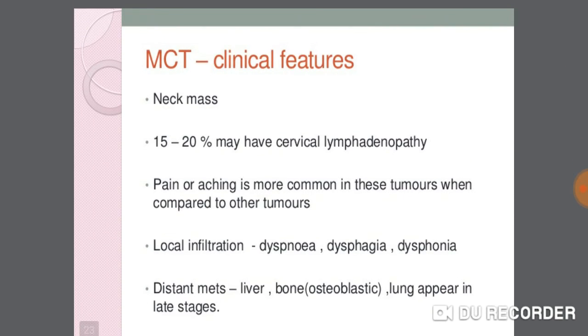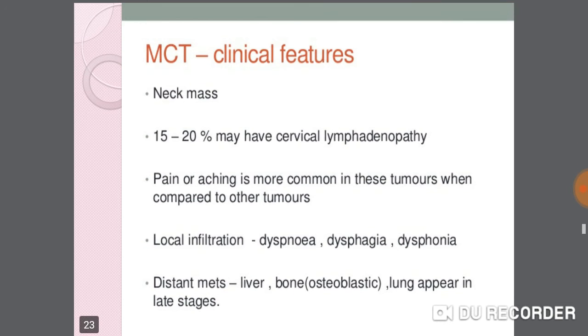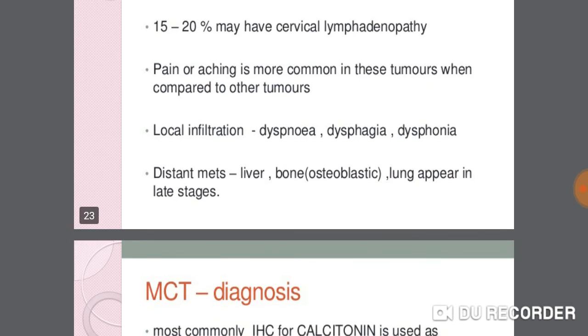MTC clinical features include a neck mass. 50 to 20% may have cervical lymphadenopathy. Pain or aching is more common in these tumors when compared to other tumors. Local infiltration causes dysphonia, dysphagia, and dyspnea. Distant metastases to liver, bone (osteoblastic), and lung appear in later stages.